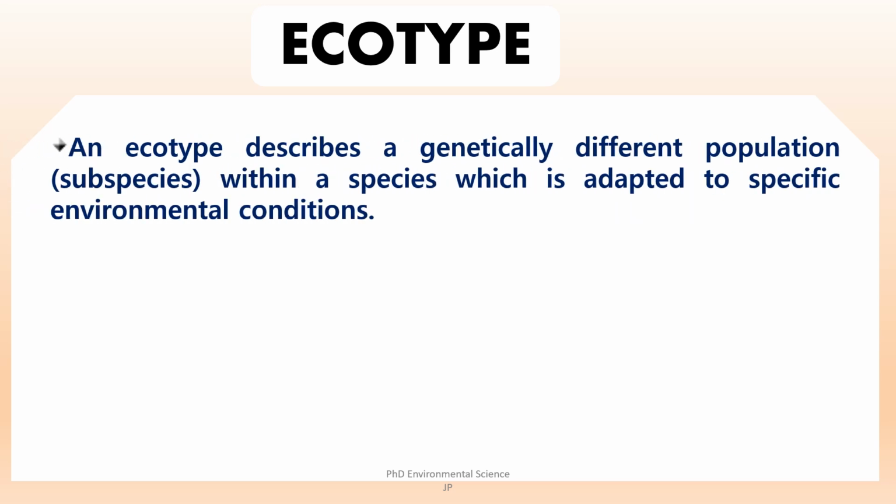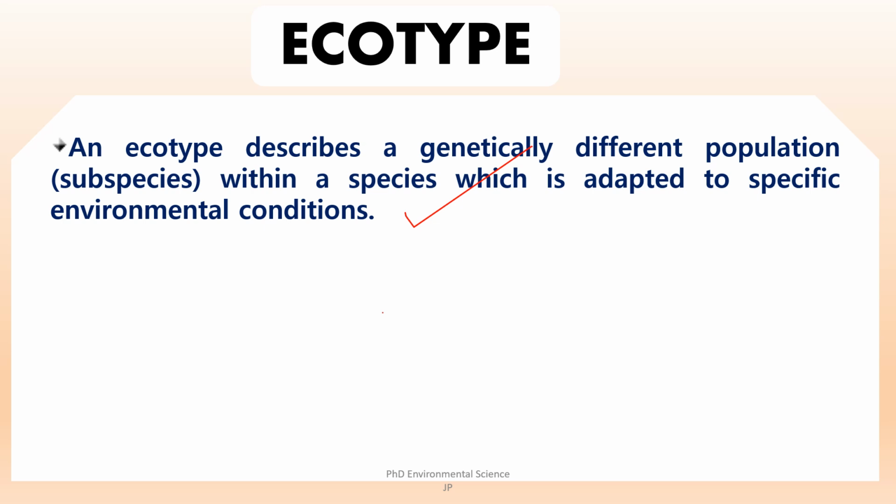An ecotype refers to a population within a species that has developed unique genetic traits as a response to particular environmental pressures. These genetic differences result in distinct phenotypic characteristics that enhance survival and reproduction in their specific habitats. Unlike ECADs, which exhibit reversible phenotypic variations due to environmental factors, ecotypes are genetically distinct populations, and the adaptations seen in ecotypes arise from genetic changes that enhance their fitness in specific environmental conditions.